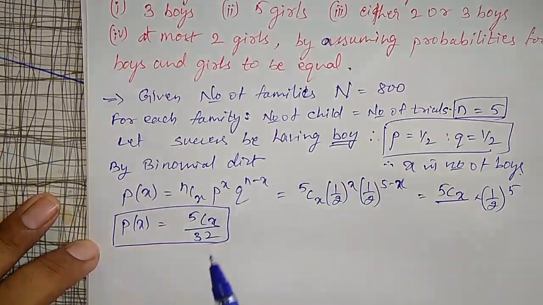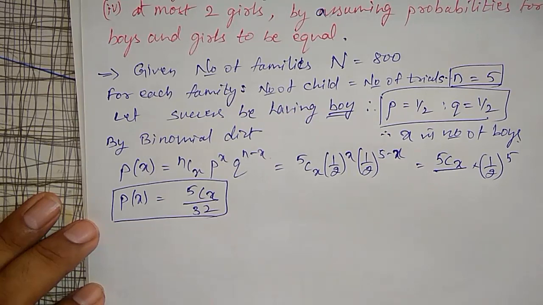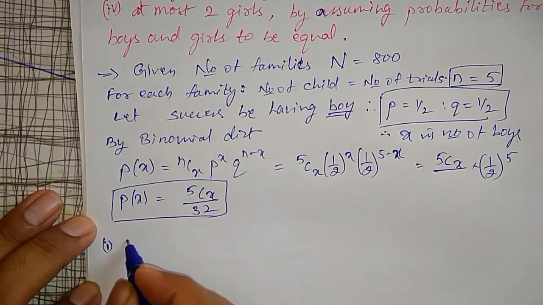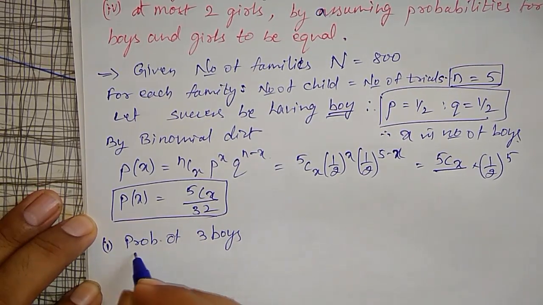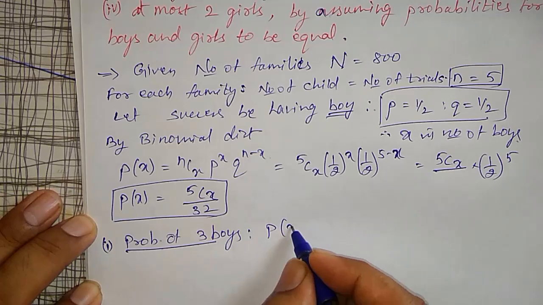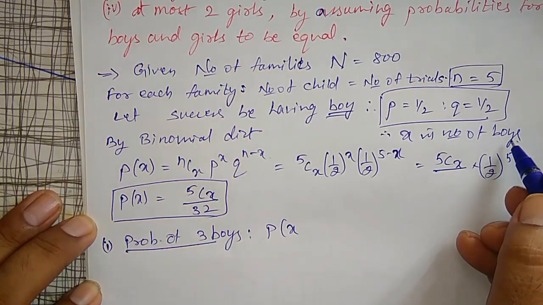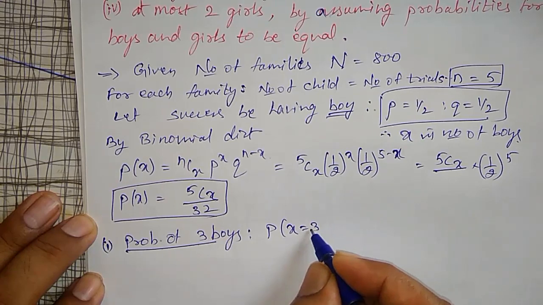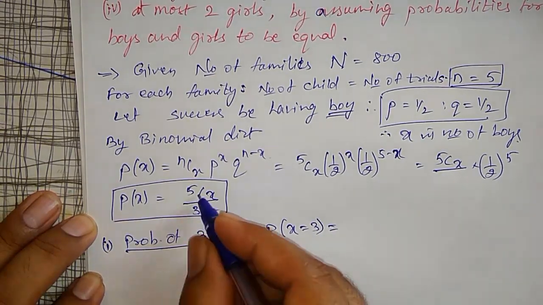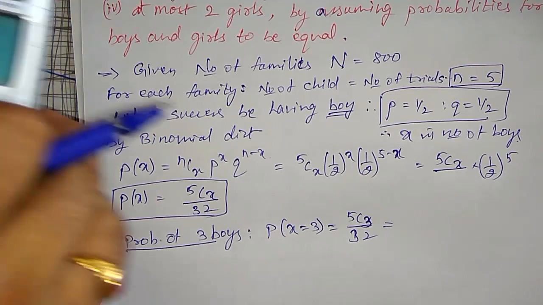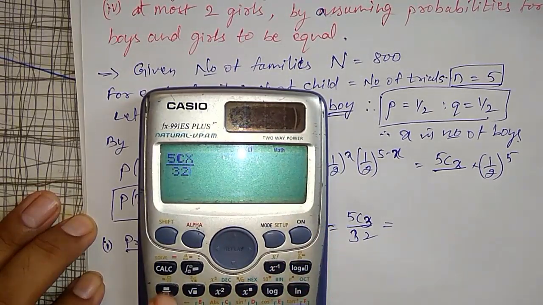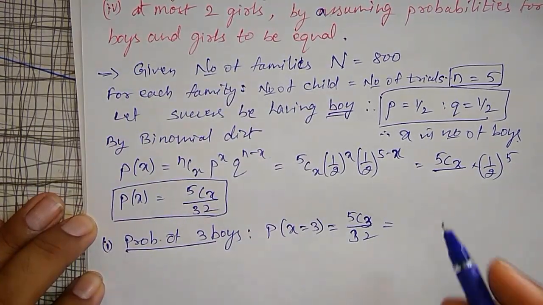First one is 3 boys. Probability of having 3 boys is given by probability of x equal to 3, where x is the number of boys, the number of successes. Substituting, 5C3 divided by 32, which I can solve using the calculator: 5Cx divided by 32, calc option, x equal to 3, I get 5 divided by 16.